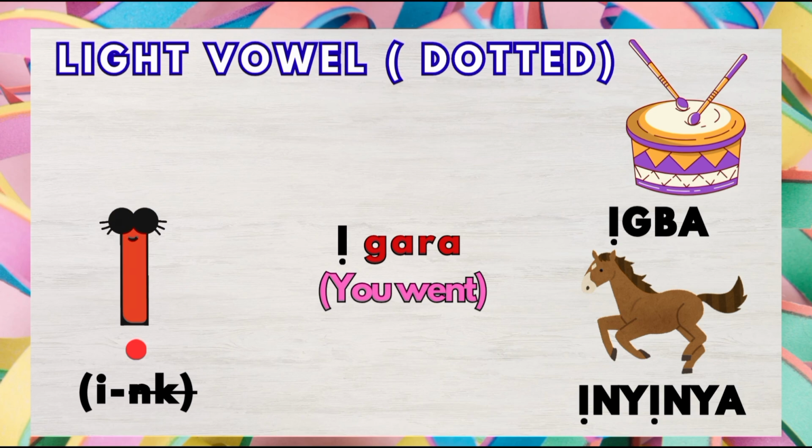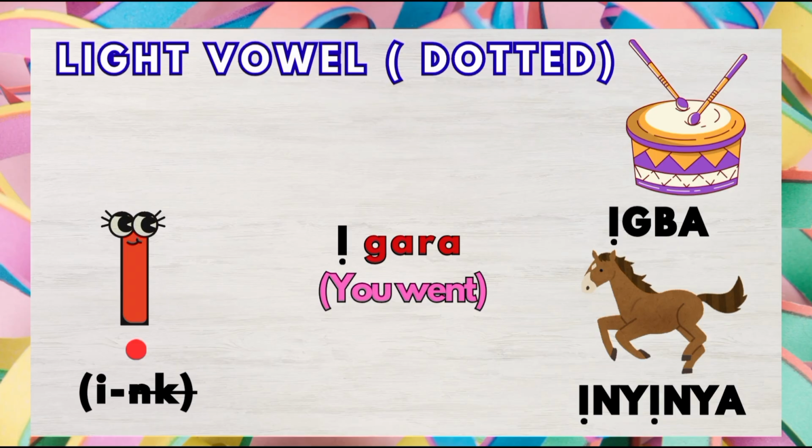Don't forget, NY is one alphabet. That's the double consonants. So it sounds ny. If you haven't learned our ABCD, go back and learn it. Ny, inyinya. So the whole word sang the same I group.